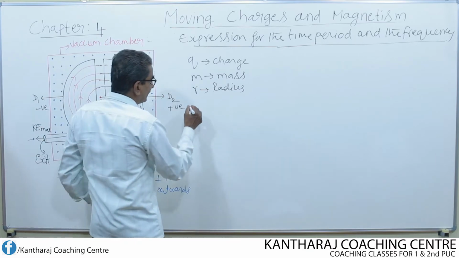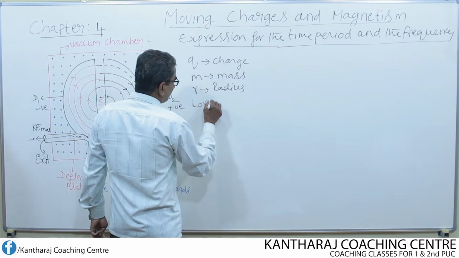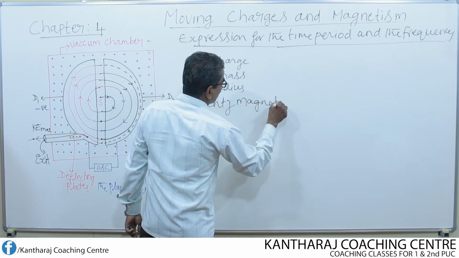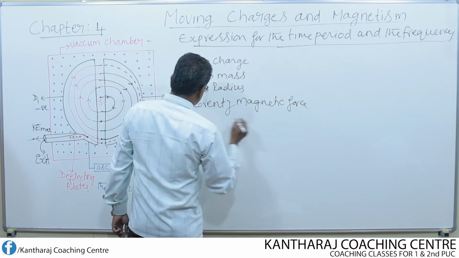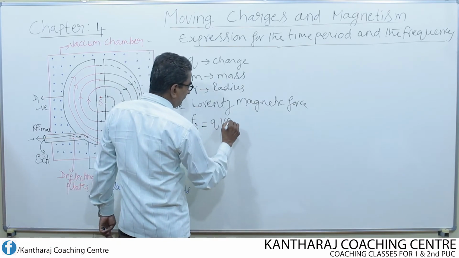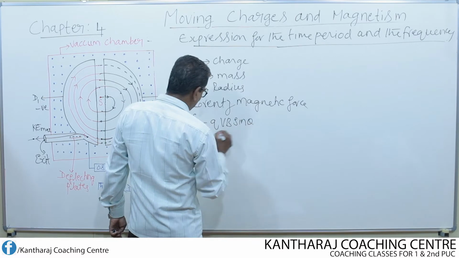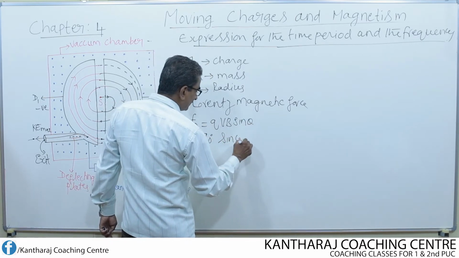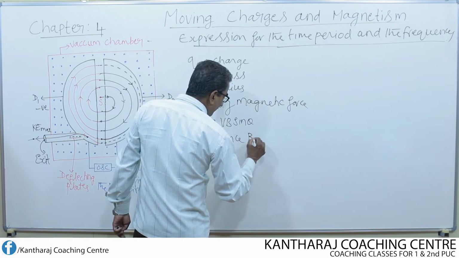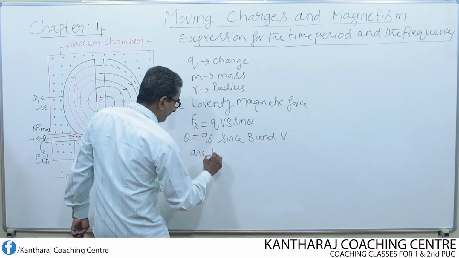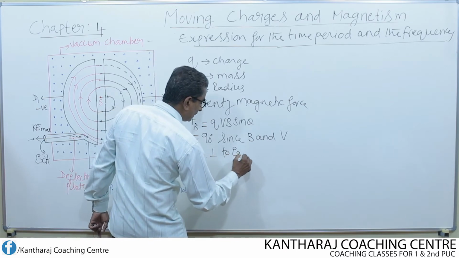So, the Lorentz magnetic force is given by Fb equal to QVB sin theta, but theta is equal to 90 degrees. Why? Since the magnetic field B and the velocity of the charged particle are perpendicular to each other.